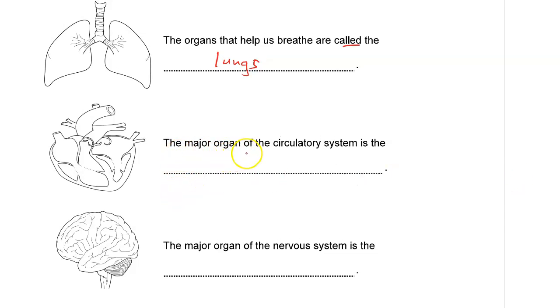The major organ of the circulatory system is, of course, the diagram is right here. This is the diagram of the heart. That is the heart. And the major organ of the nervous system, this is our brain. That is our brain.